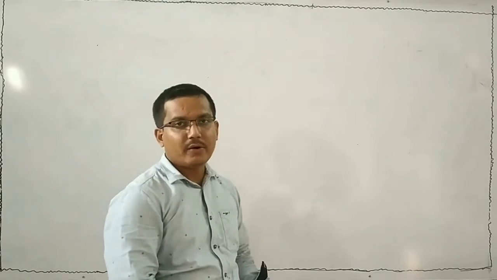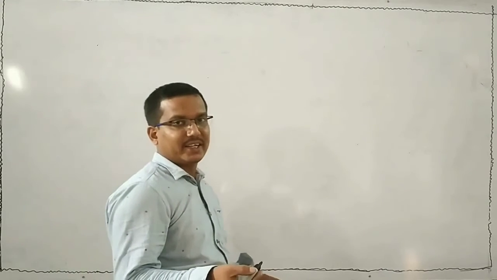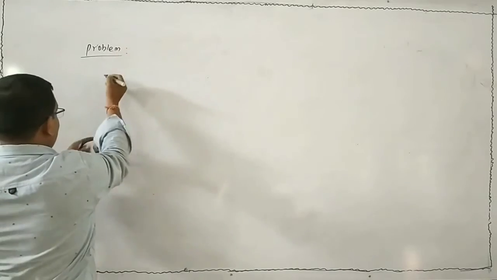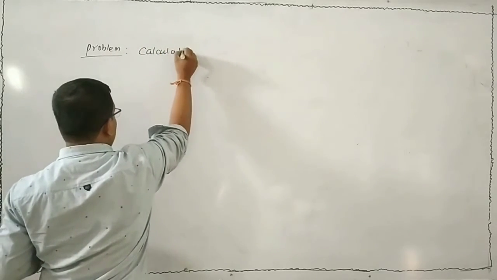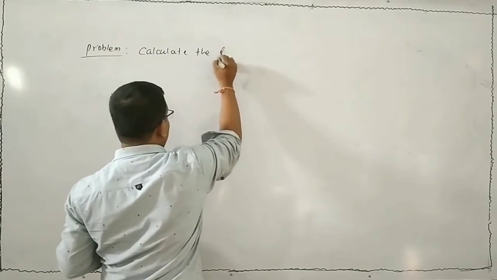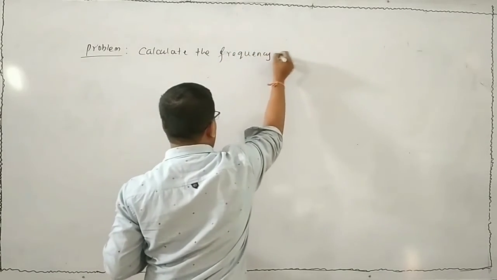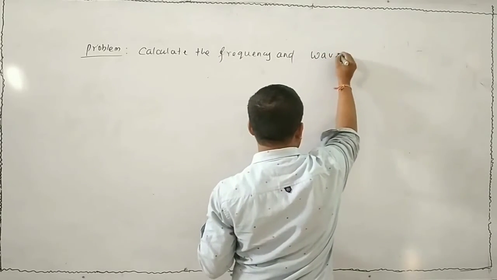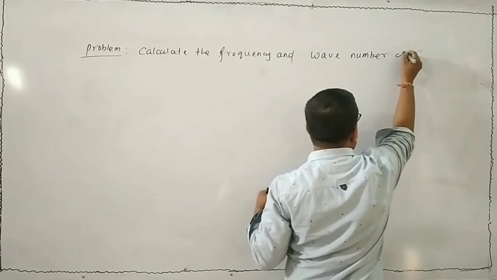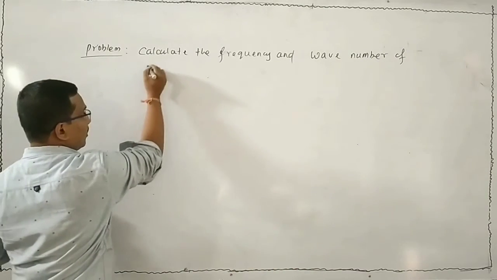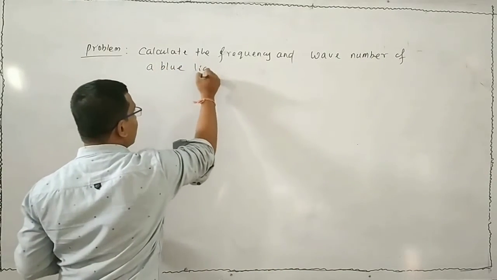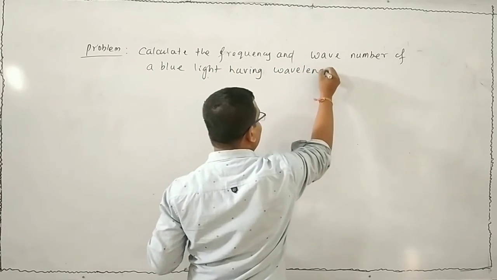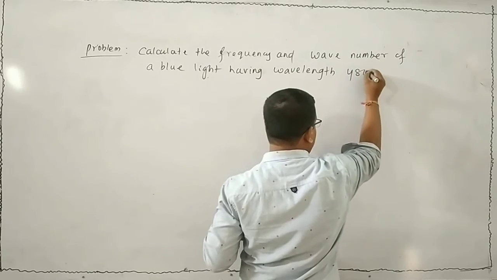Now I will do a problem related to the characteristics of a wave. Calculate the frequency and wave number of a blue light having wavelength 4800 angstrom.